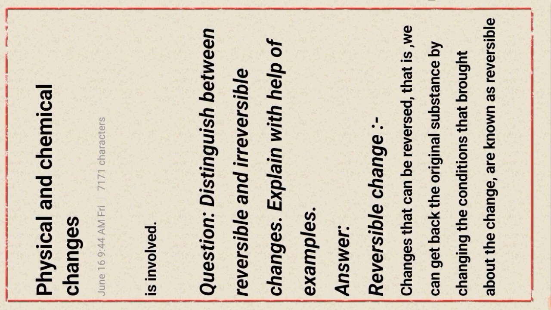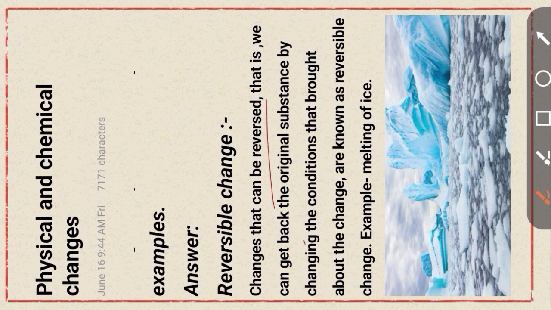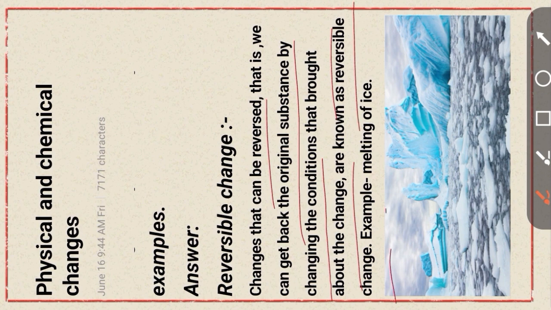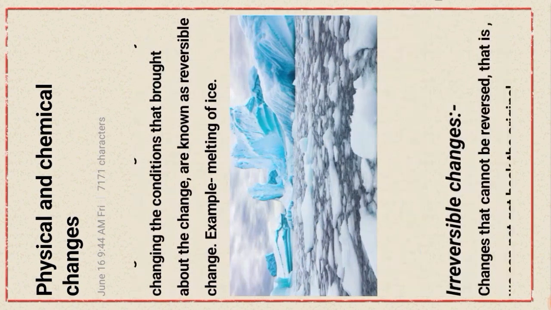Next question: distinguish between reversible and irreversible changes. Explain with example. Reversible changes are changes that can be reversed. That is, we can get back the original substance by changing the condition that brought about the change. Melting of ice returns to the initial state. That is the example, melting of ice.